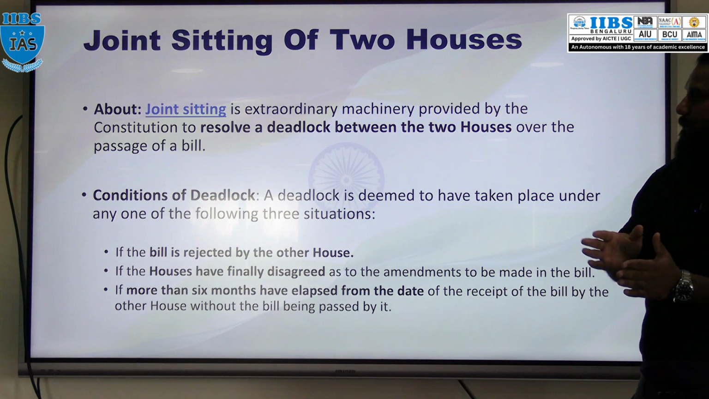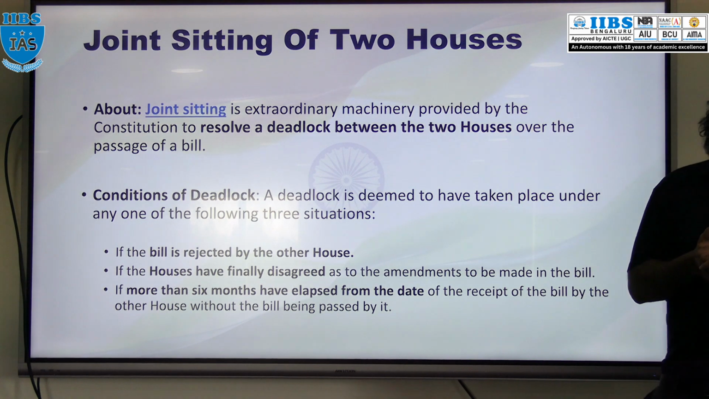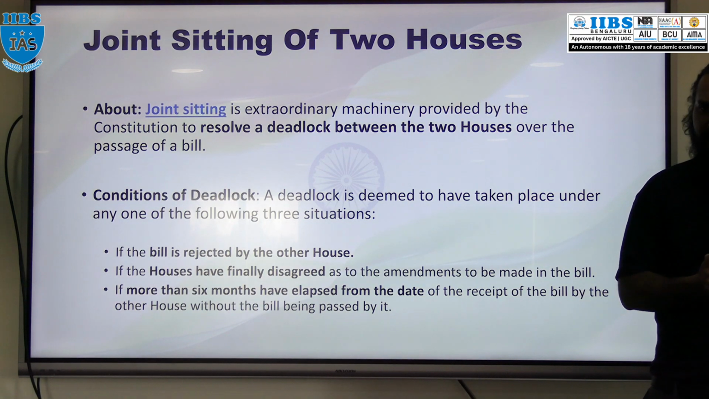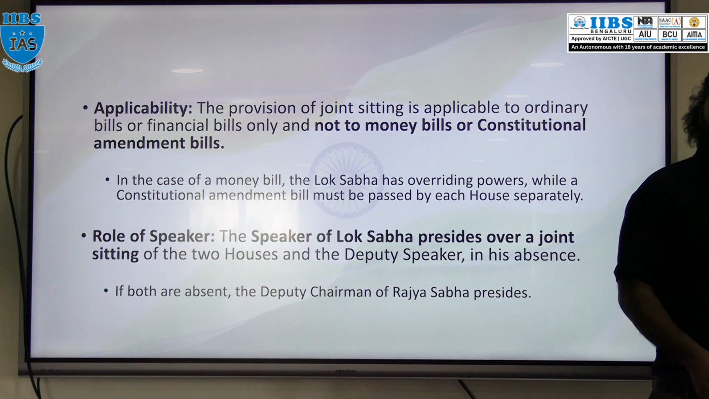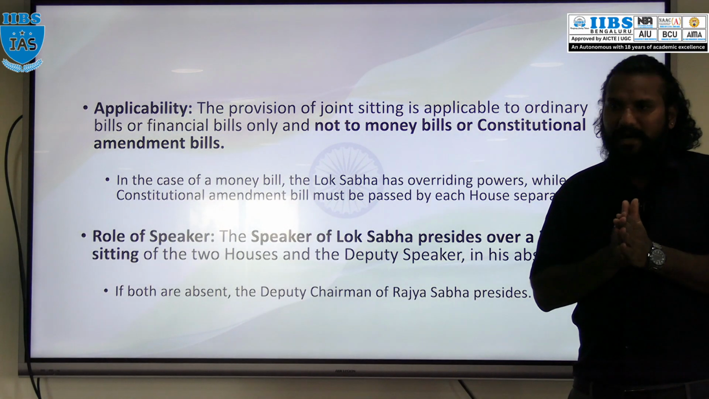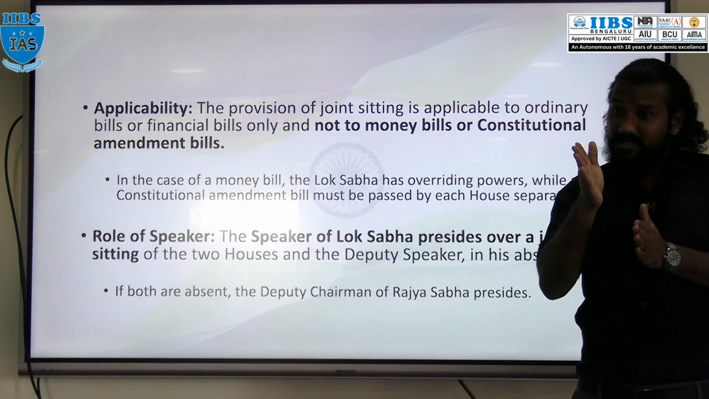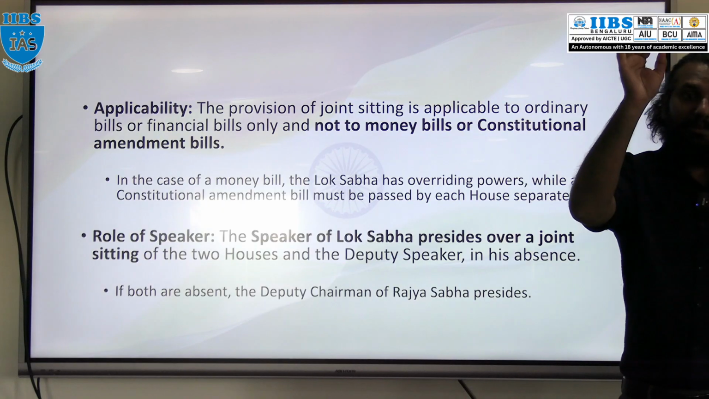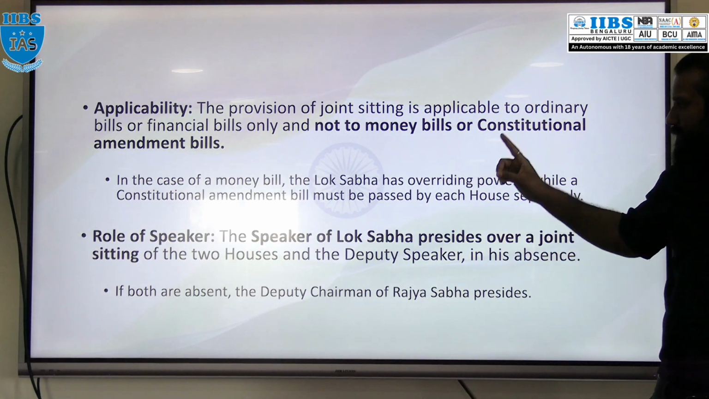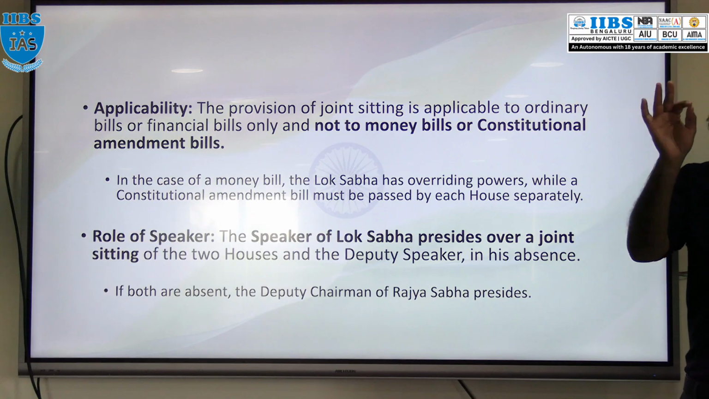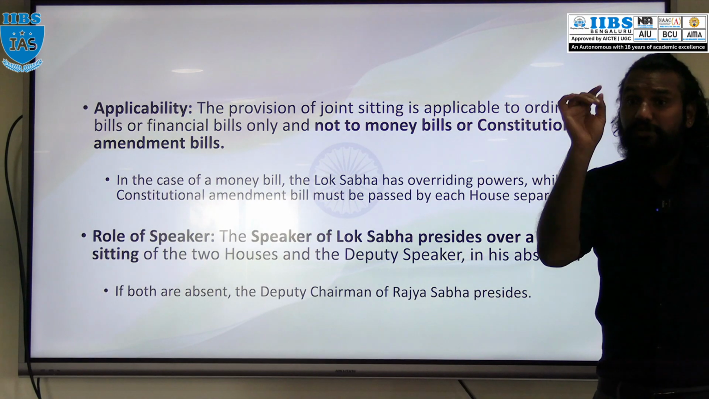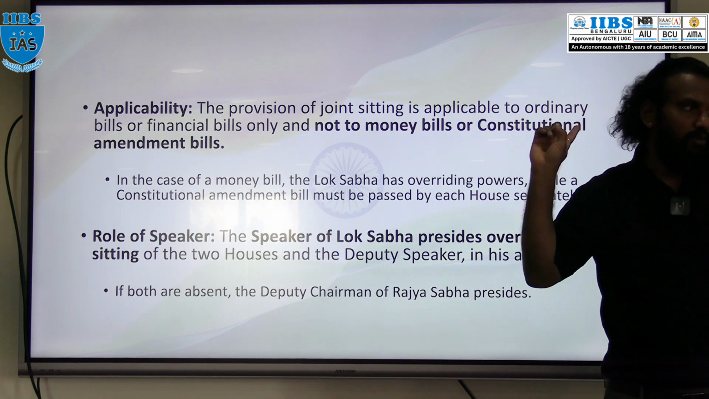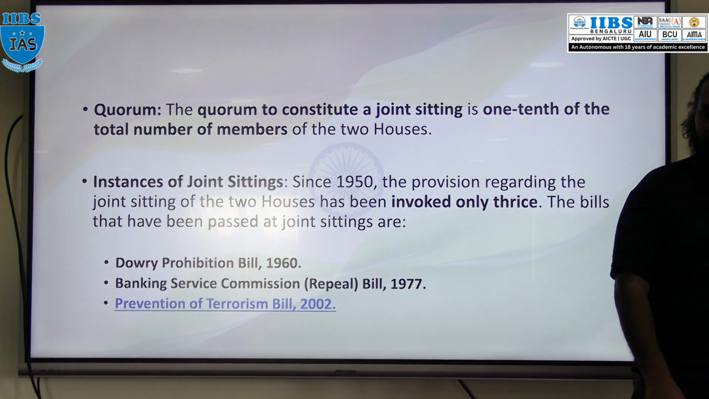it is the president who will summon the joint session of Parliament. That is the situation. So what is the solution? The president will summon the joint session of Parliament. Remember, the president will summon the joint session, but who will preside over that session? The Speaker will preside over that session, and the rules of Lok Sabha will be applicable in that session. Very, very important. The rules of Lok Sabha will be applicable.